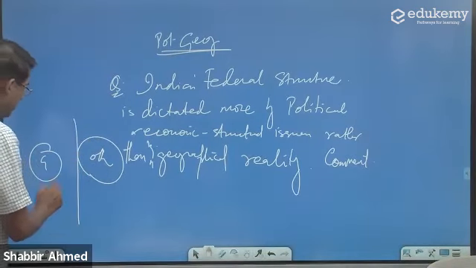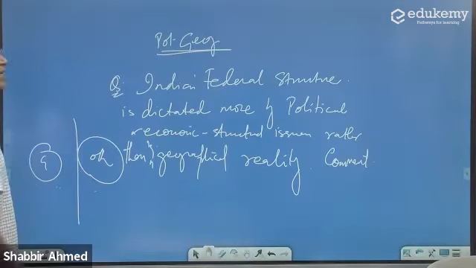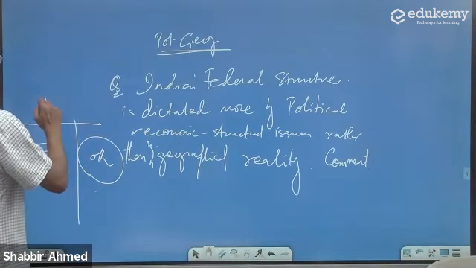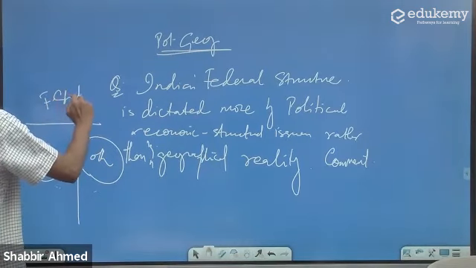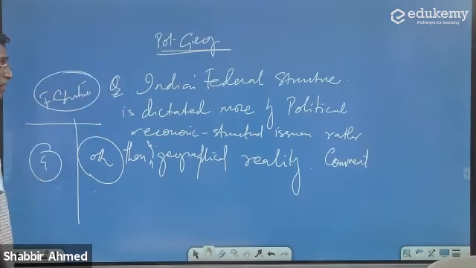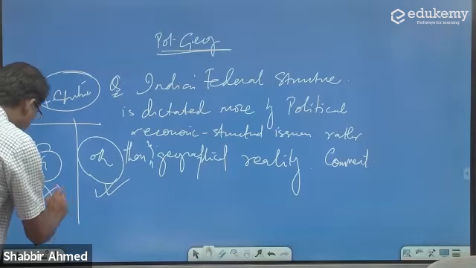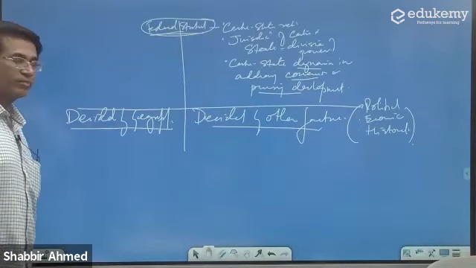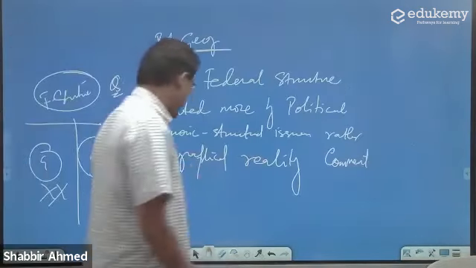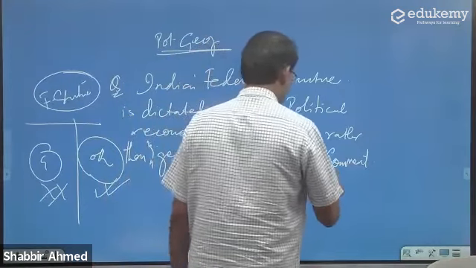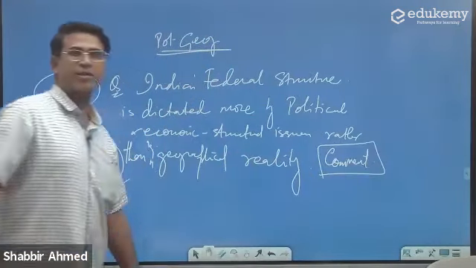My question is, which of these two is important in our federal structure? The question says that if I look at the scenario, the federal structure is more governed by other factors and not by geography. And I'm asking you to comment on this.